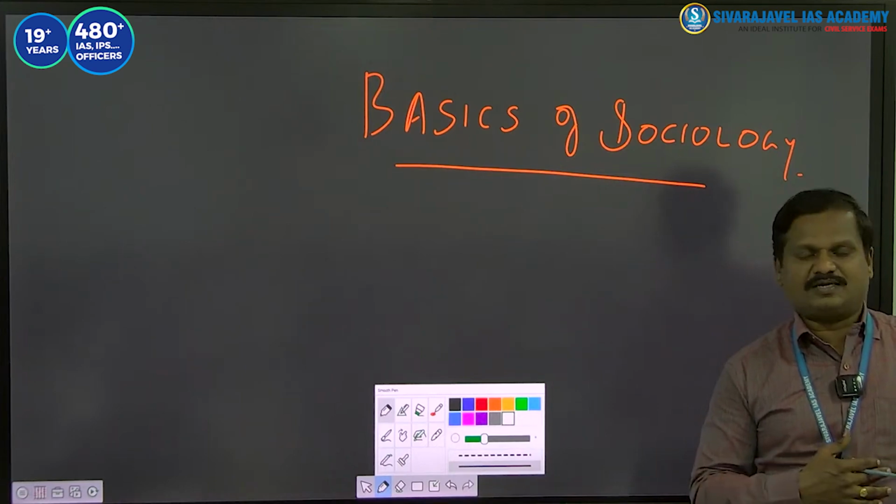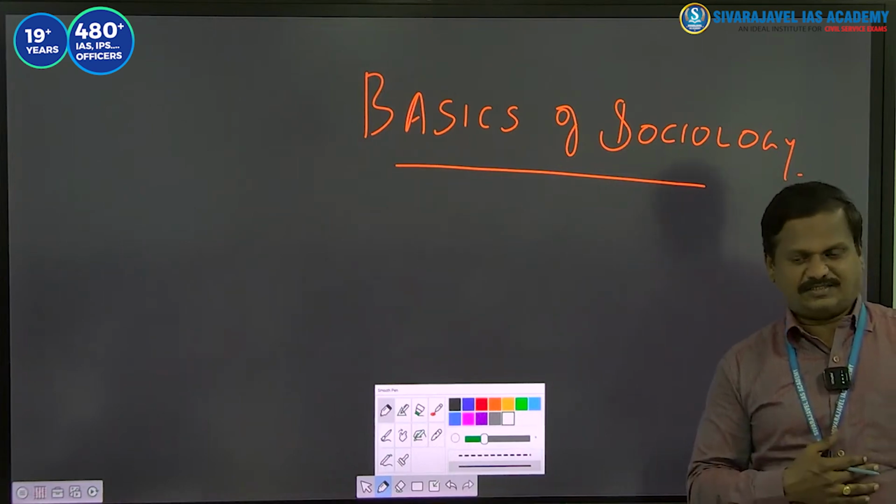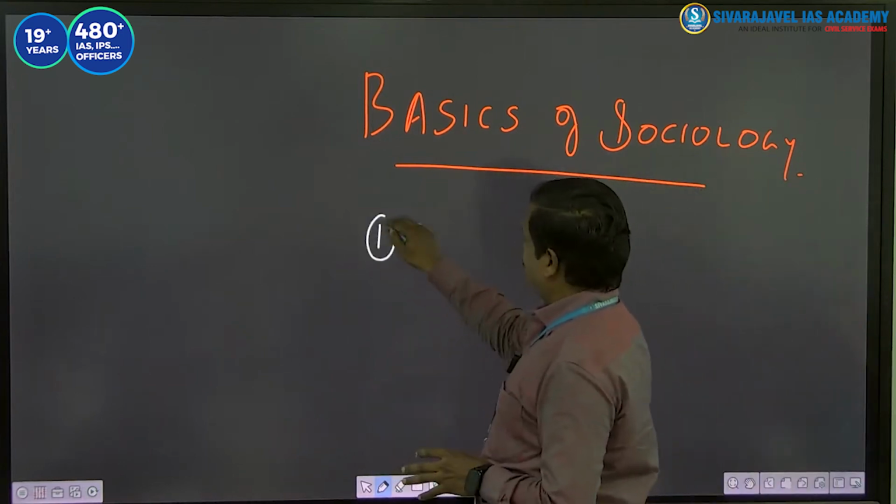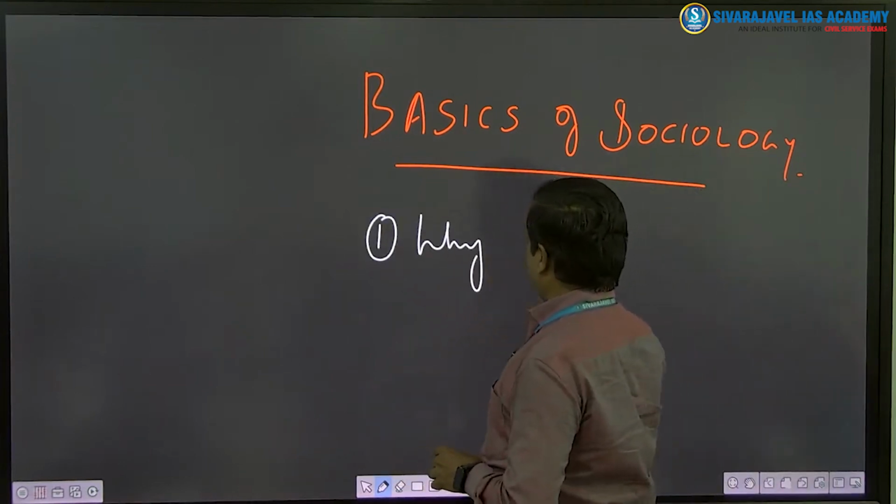Today is the first class. The objective of today's class is why sociology as an optional.